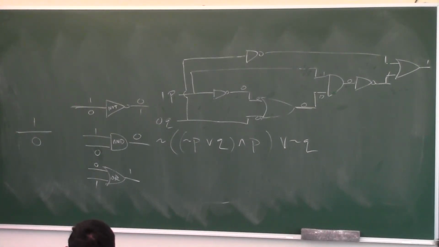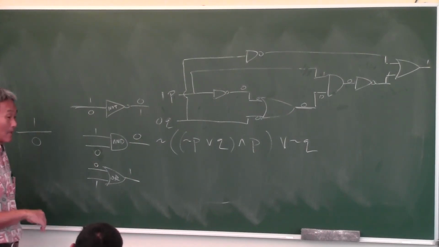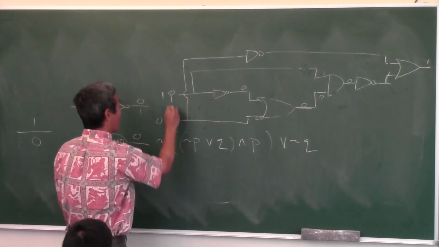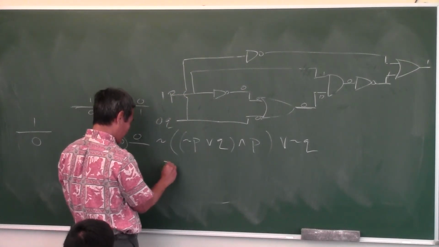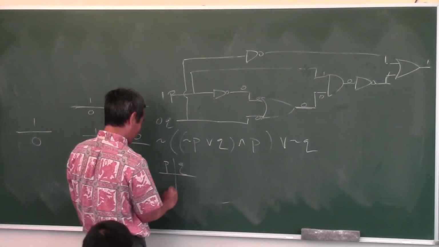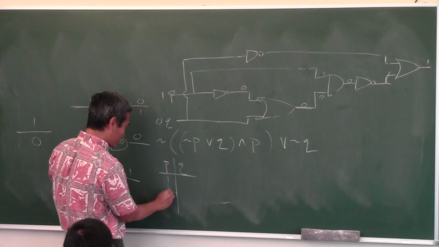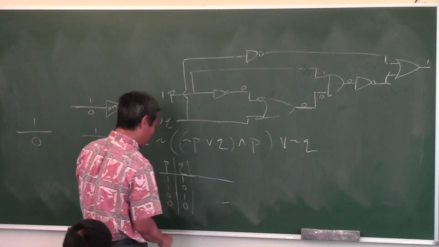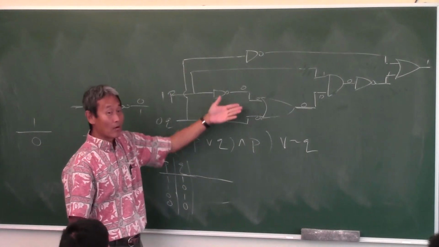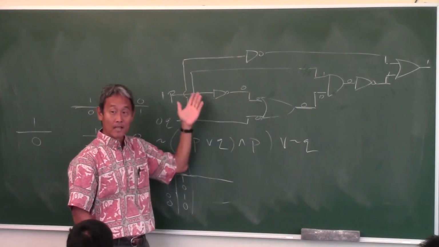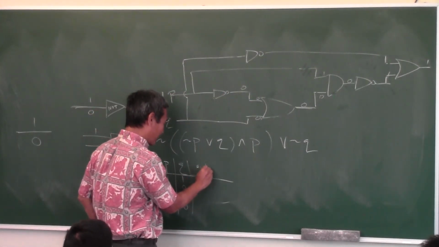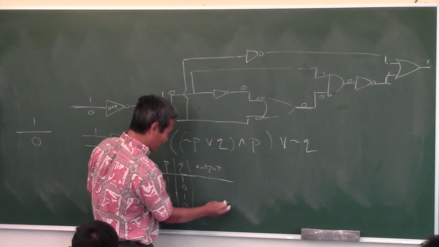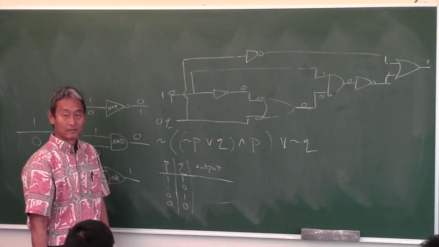Now, do you want me to give you a preview for the test? Okay, I'll tell you. This has always been the last problem on the test. You have 2 inputs, P and Q, like this. P is always going to be the same: true, true, false, false, and Q: true, false, true, false. Design me a network that produces the following output. And what I do is I just make up something here.